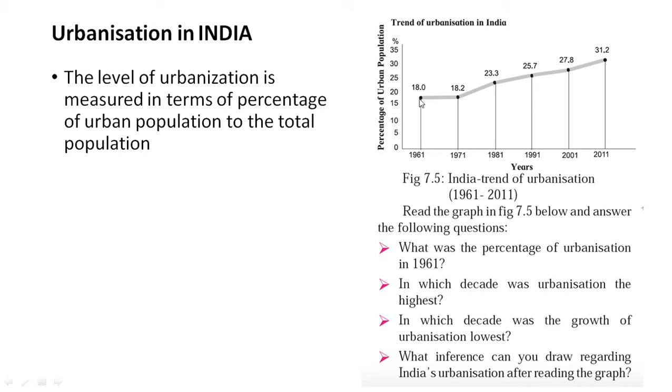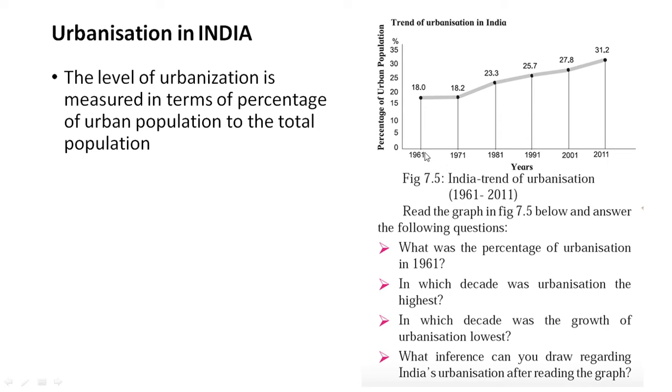So this is 18%. In which decade was urbanization the highest? The decade from 2001 to 2011, the urbanization was highest in these 10 years. It was 3.4%. Next, in which decade was the growth of urbanization the lowest?